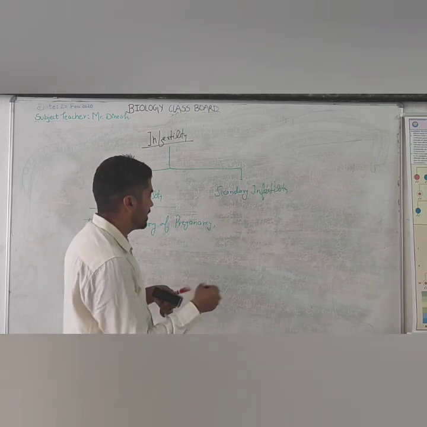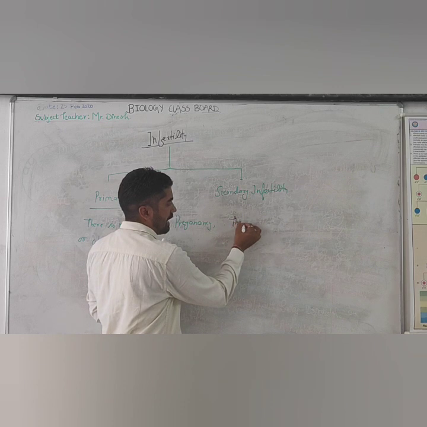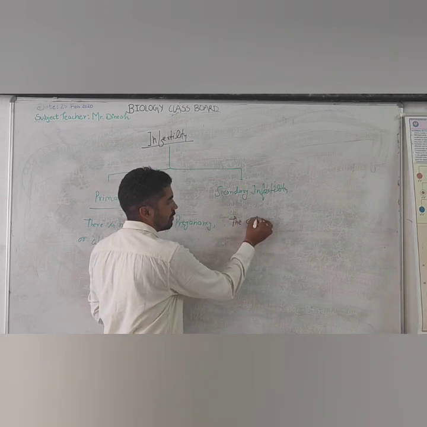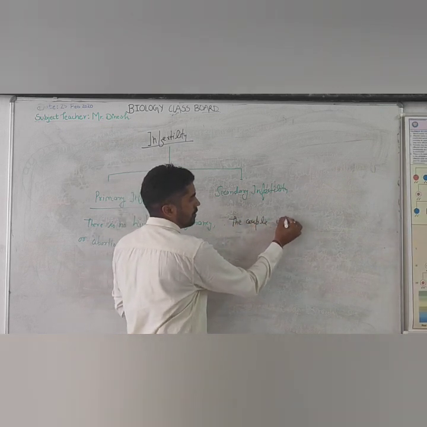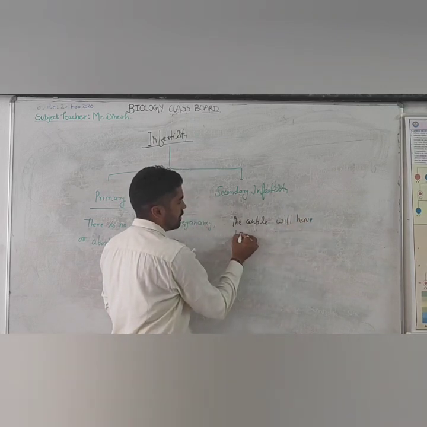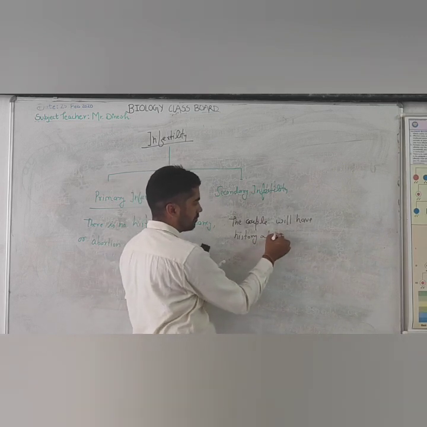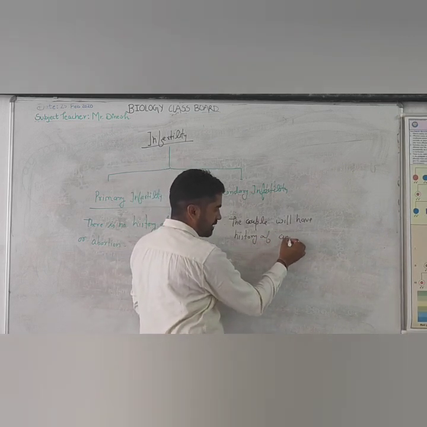In case of secondary infertility, the couple will have a history of some pregnancy.